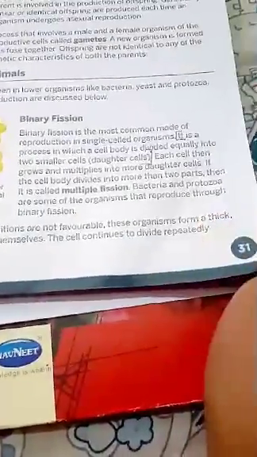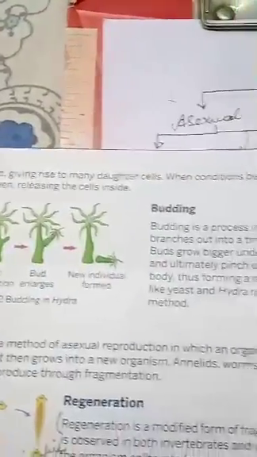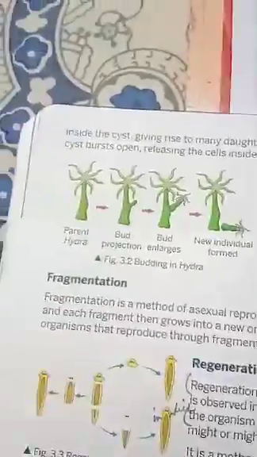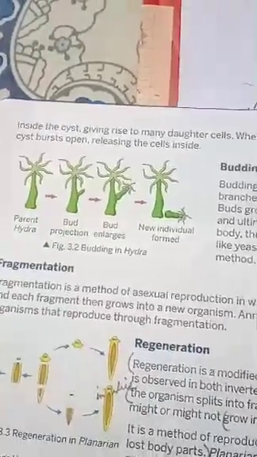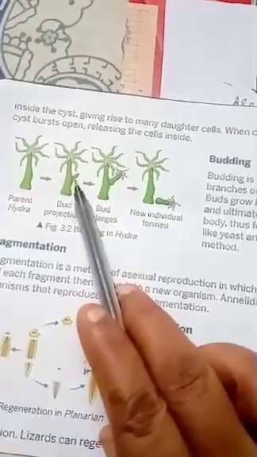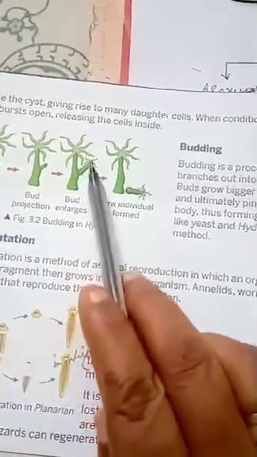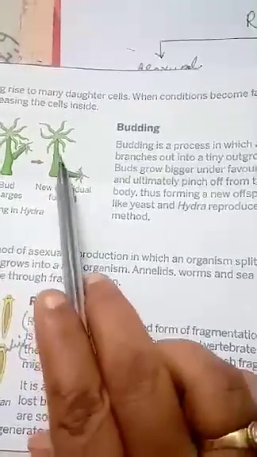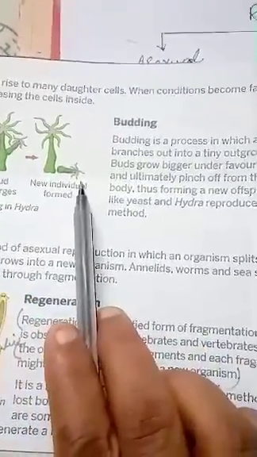The cell continues to divide continuously inside the cyst and gives rise to many daughter cells. Then when conditions become favorable, the cyst breaks and the tissues are released. Next one is budding. As I told you, from the parent body a small bud, an outgrowth, arises. This outgrowth keeps growing, and finally when it becomes independent, it detaches from the parent body, and this one